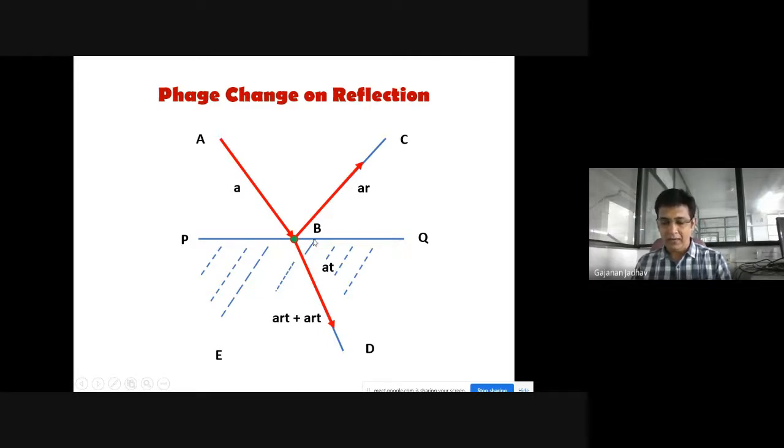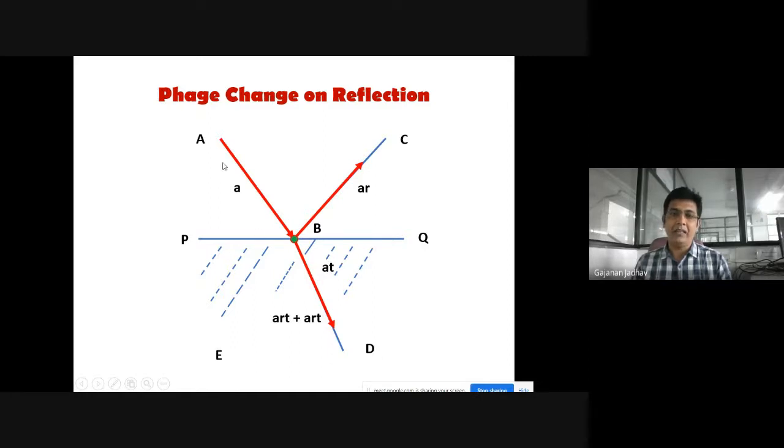AB is a ray of light of amplitude A, incident on this surface PQ at a point B, which is partly reflected and partly refracted. So BC is the reflected ray, and BD is the refracted ray.